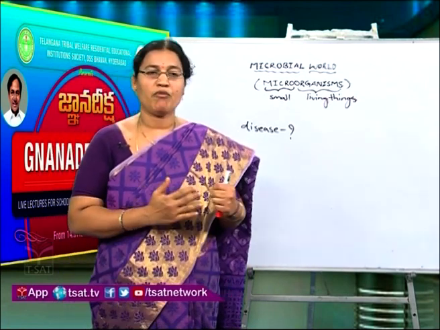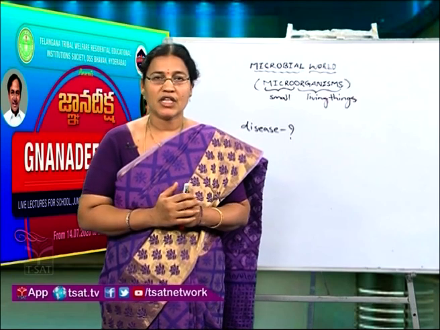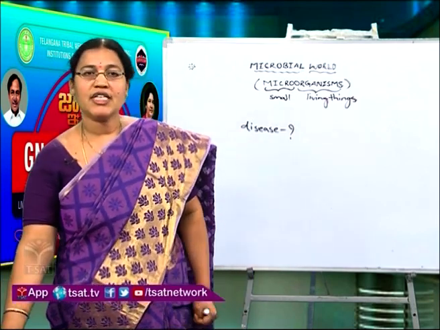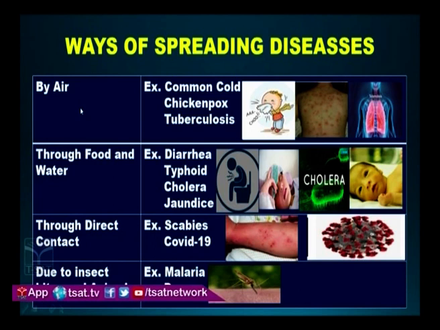Here you see the slide, by the air. Common cold, chicken pox and tuberculosis are airborne diseases. When the person suffering from these diseases coughs or sneezes, the microbes come into the air and attack a healthy person.